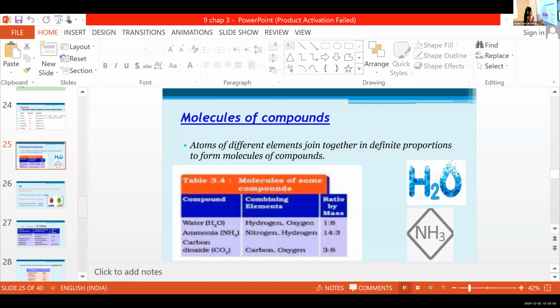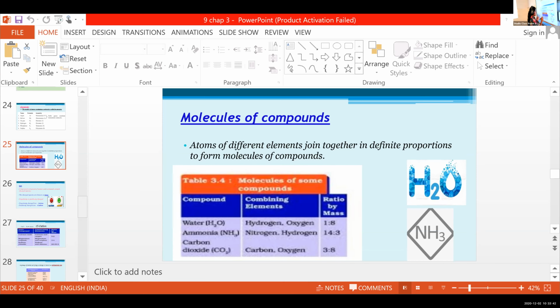Then another example, CO2, that is carbon dioxide. Arun, which are the elements combined together in carbon dioxide? Carbon and oxygen, right? So here also different elements combined together, and it is in definite proportion. That is, the amount of carbon and amount of oxygen combined together to form the molecule is fixed.